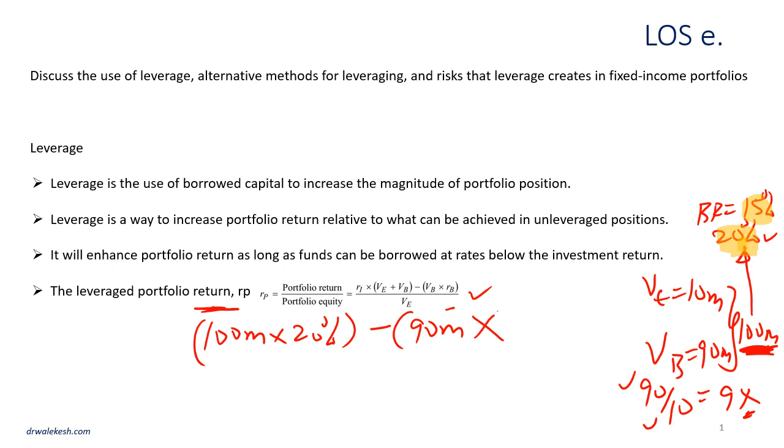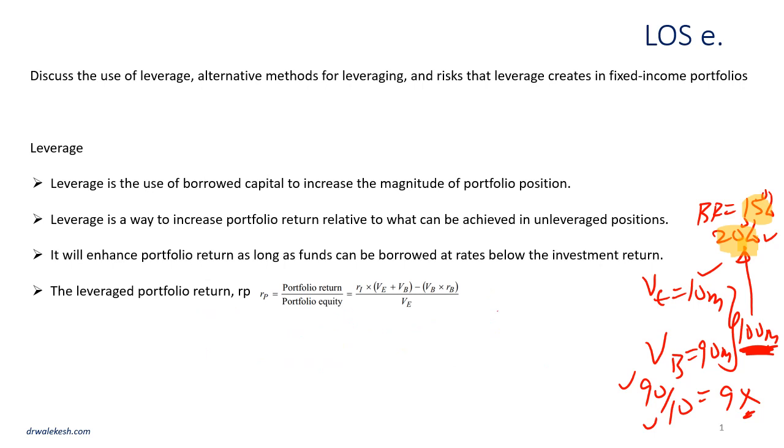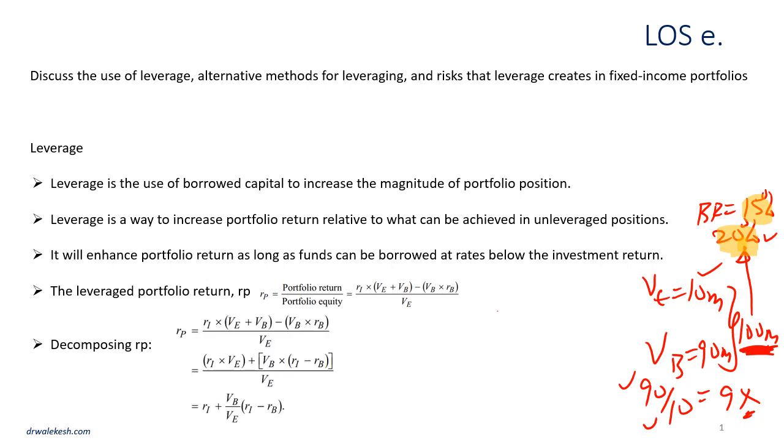We agreed it's 15%. Then divided by my original investment, which is 10 million. So moving on, let's further decompose this return. I'm sure we are fine with this first one now.